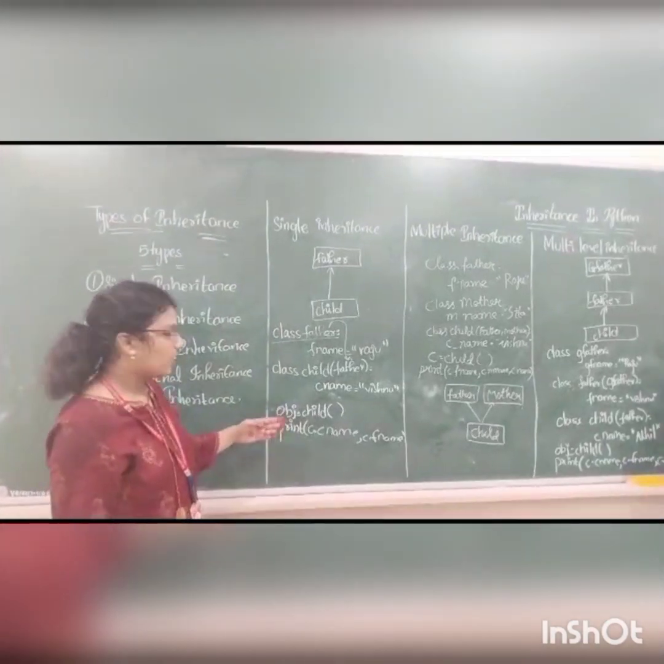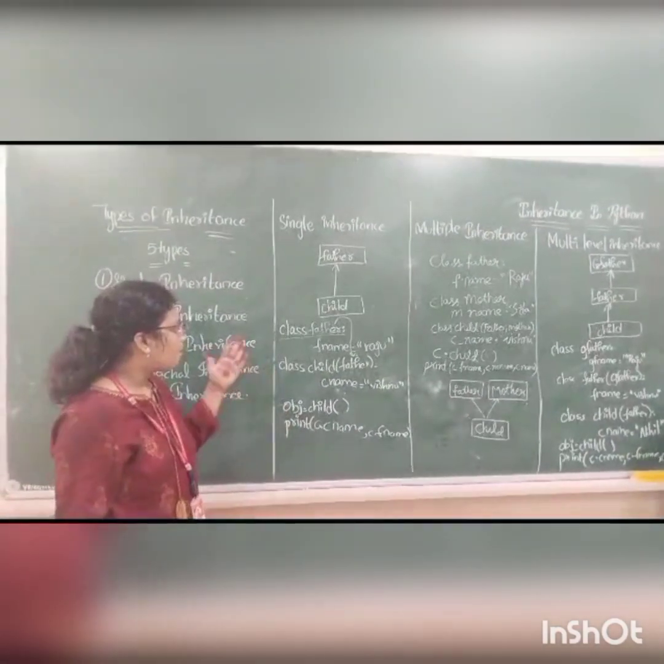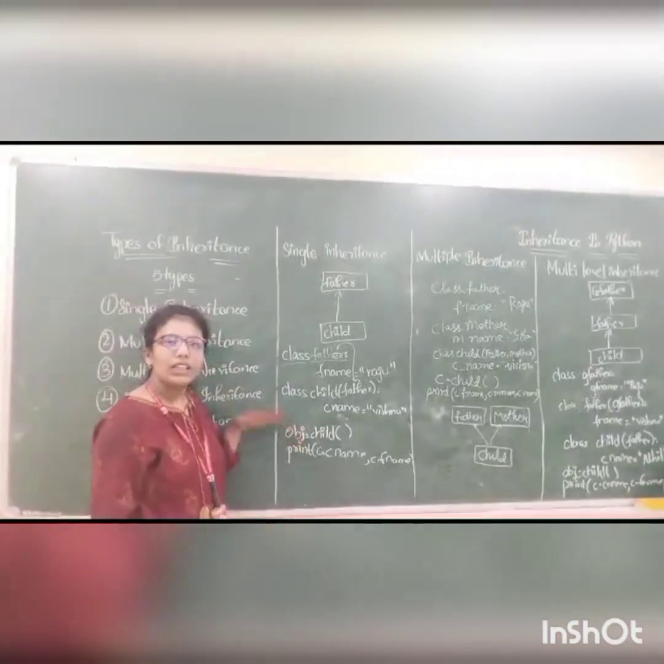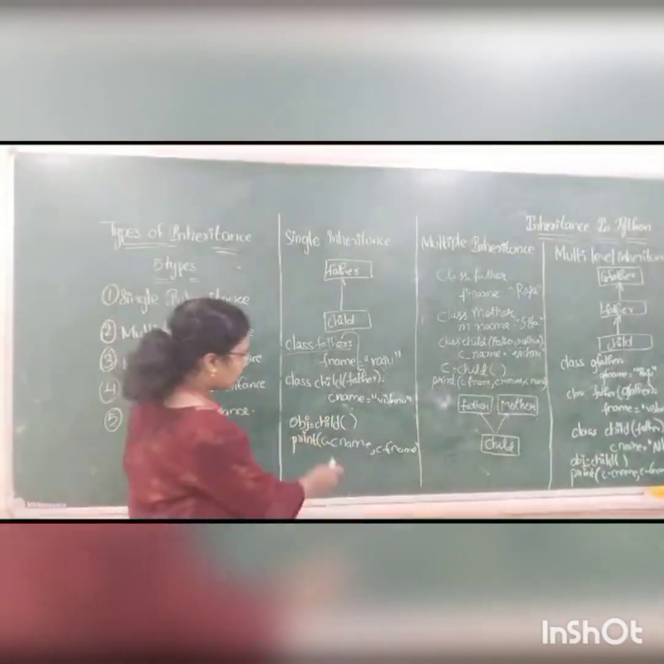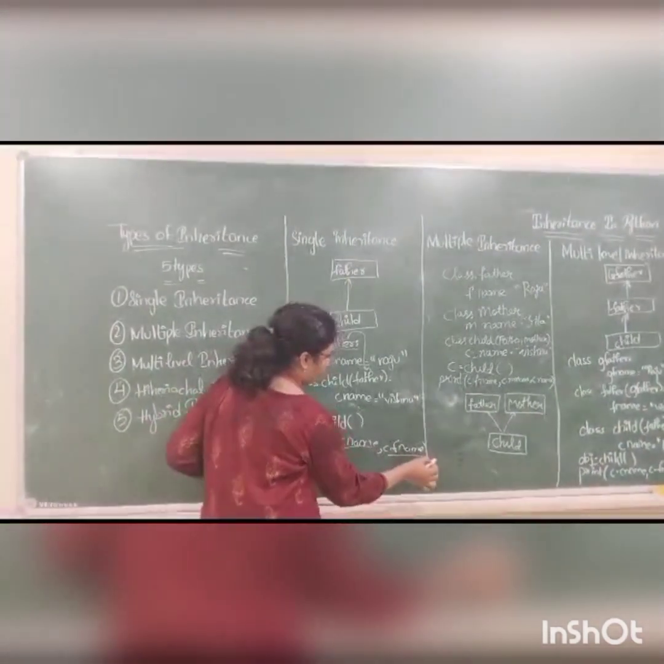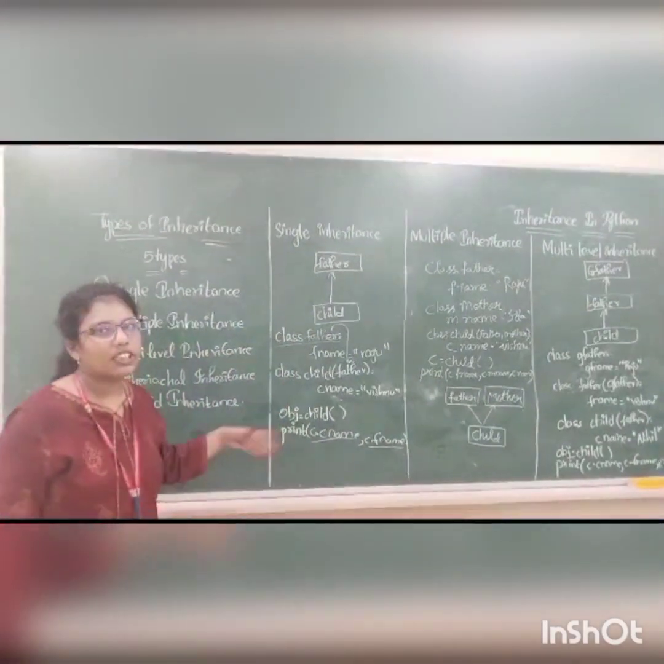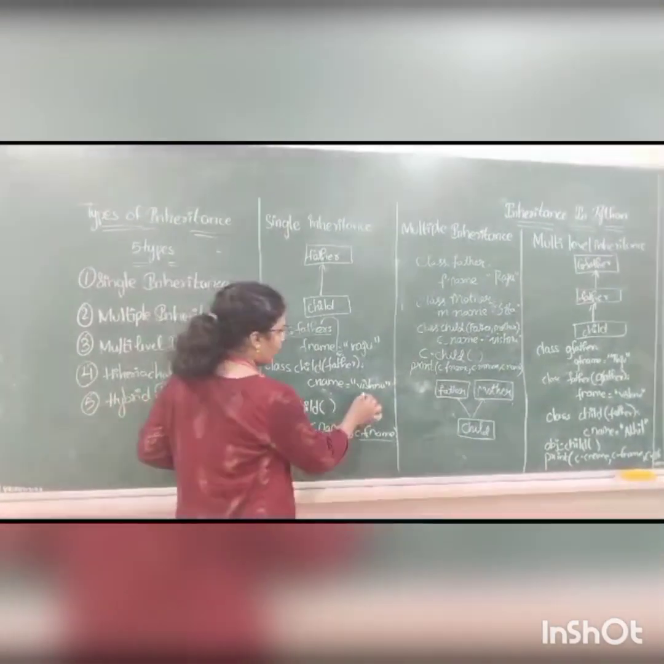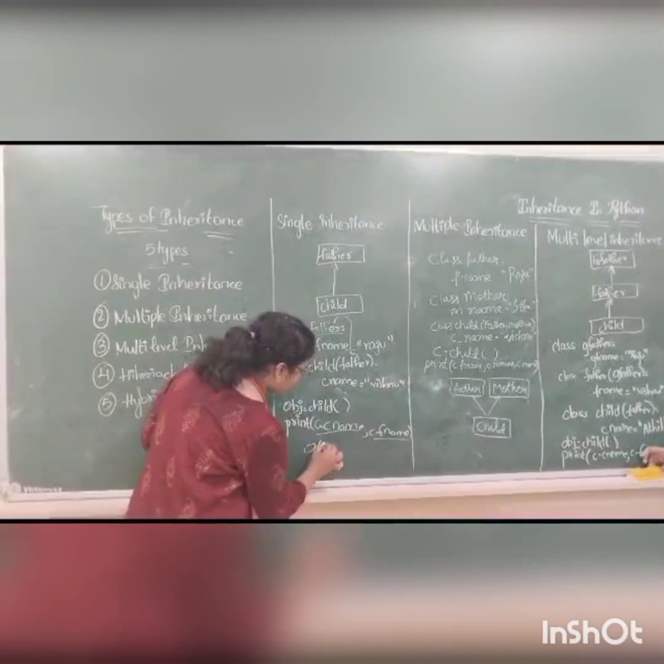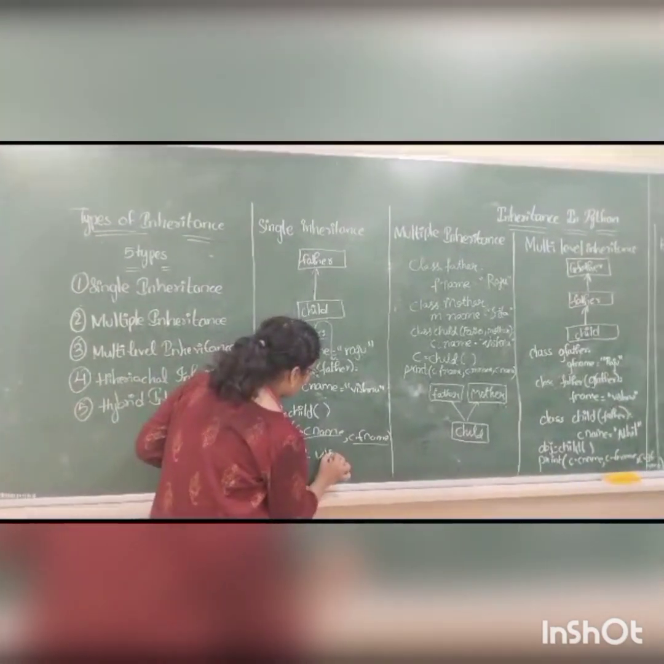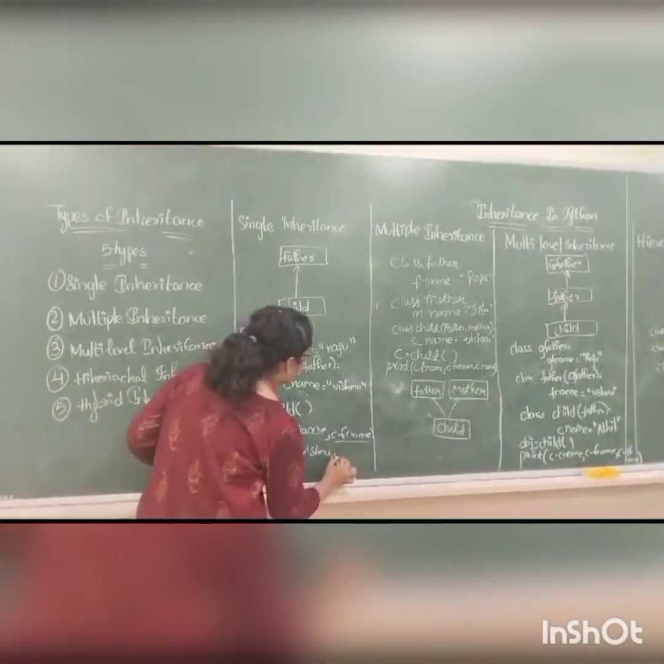Now I am accessing the attributes of the parent class and child class using only the child class object, that is c.cname and c.fname. For example, if we execute this program, we get the output as Vishnu and Raju.